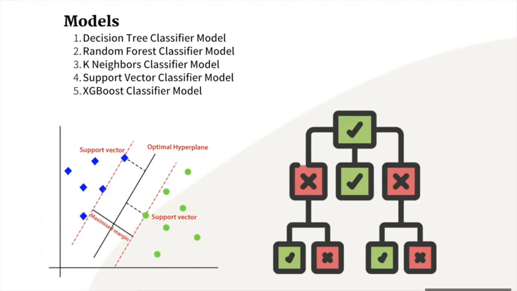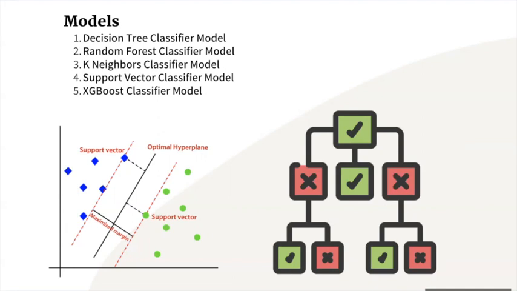So for the support vector classifier model, it's a type of machine learning algorithm that belongs to the family of supervised learning algorithms. It's commonly used for a binary classification problem, where the goal is to predict which of the two classes a given data point belongs to. The main idea behind SVC is to find the hyperplane that separates the two classes with the largest margin. The margin is defined as the distance between the hyperplane and the closest data points for each class, and the hyperplane that maximizes this distance is considered the best separator.